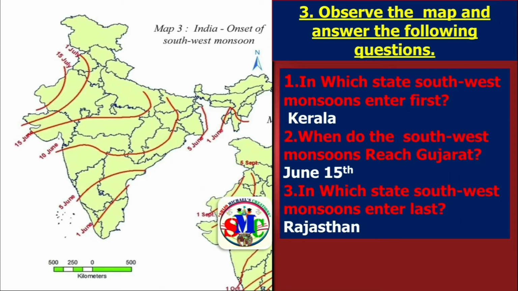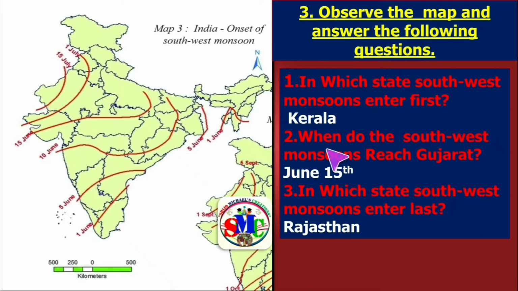Now let us move to the third map reading question. Observe the map given here. It shows onset of southwest monsoon in India. Now let us go to the first question. In which state southwest monsoon enter first? Here you can see it's on 1st June in Kerala. So this is on the west side, and you can see Tripura is also here on 1st June. But Kerala is on the west side, so it reaches to the Kerala at first.